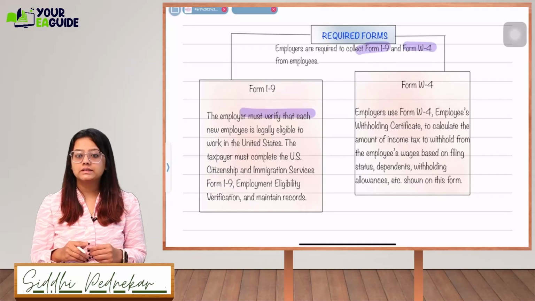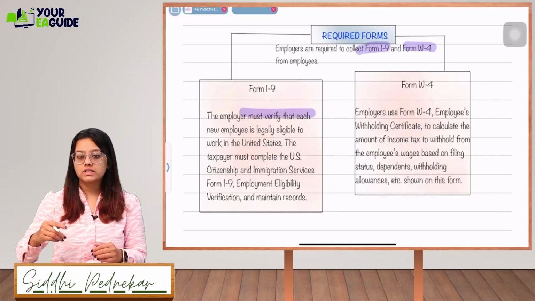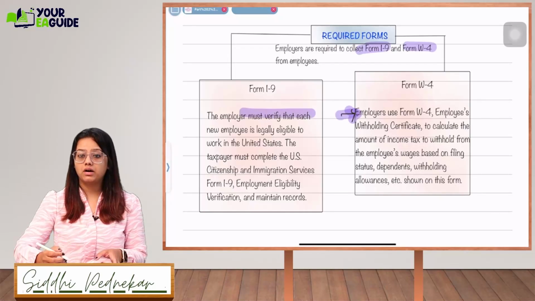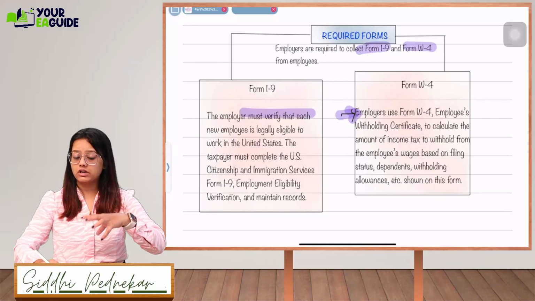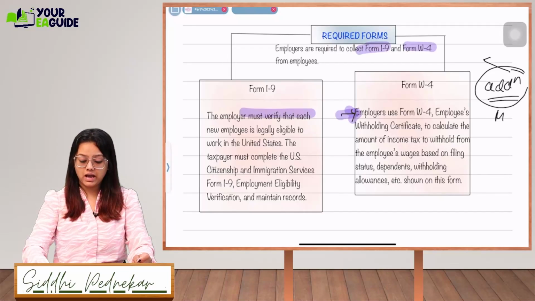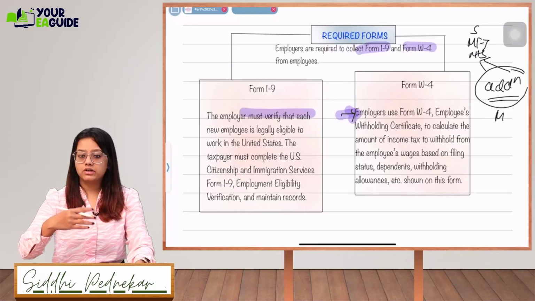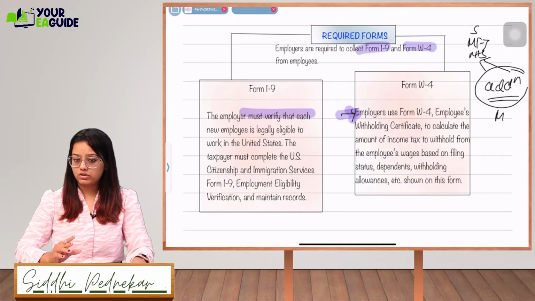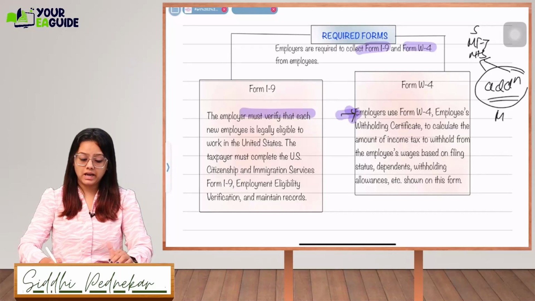Okay. Next, Form W-4 is something which an employer is going to collect at the time the employee is joining. He'll just give his declaration, what filing status he is going to use. So based on that, the additional Medicare and Medicare taxes. For additional Medicare, we have that, right? If you're filing MFJ, if you're filing MFS, single, the different criteria are used: 250,000, 125,000, or 200,000. All these things will be declared on Form W-4.